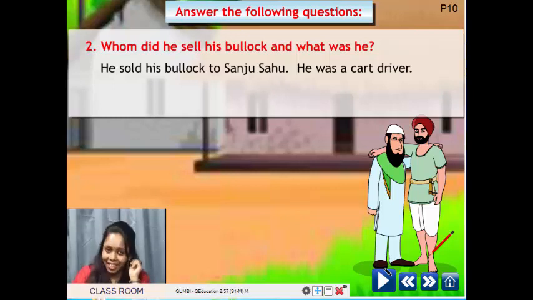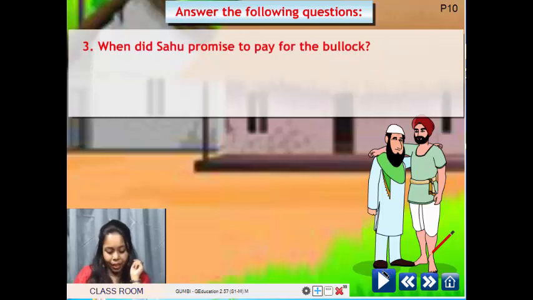So the answer is, he sold his bullock to Sanju Sahu. Sanju Sahu was a car driver. Car driver, yes.